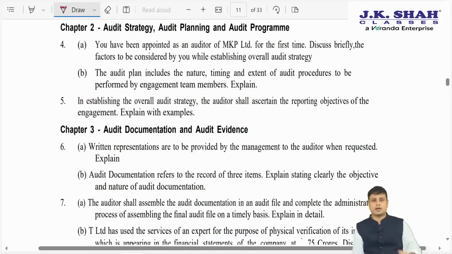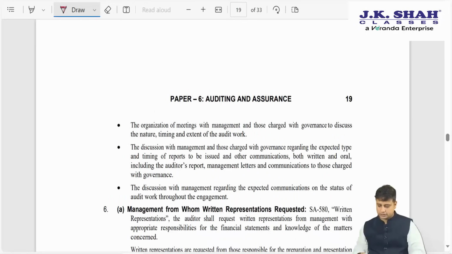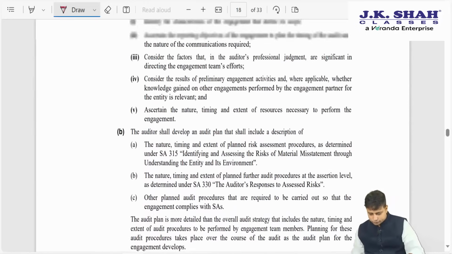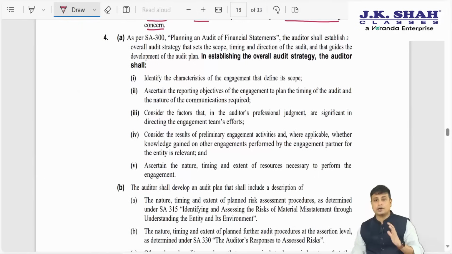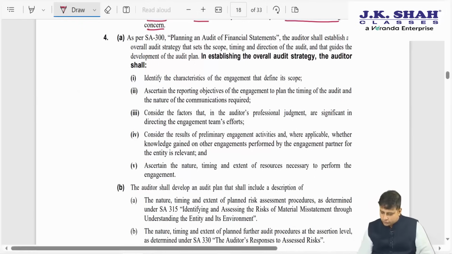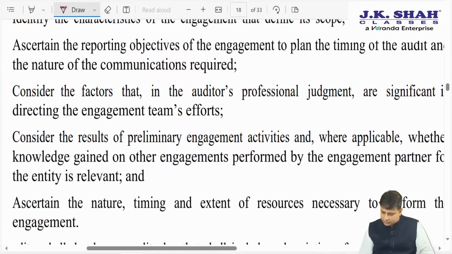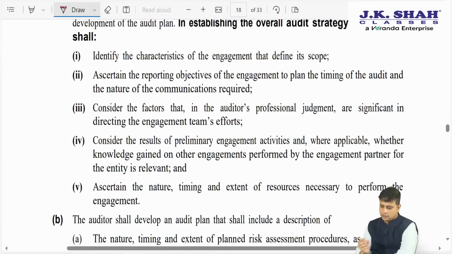What is question number 4 asking? You have been appointed as an auditor of MKP Limited for the first time. Discuss briefly the factors to be considered by you in establishing the overall strategy. If you go to page number 44 of the JKSC textbook, we have already discussed this: whenever we develop a strategy, what are the factors to be considered? Firstly, we need to consider the characteristics of the engagement.